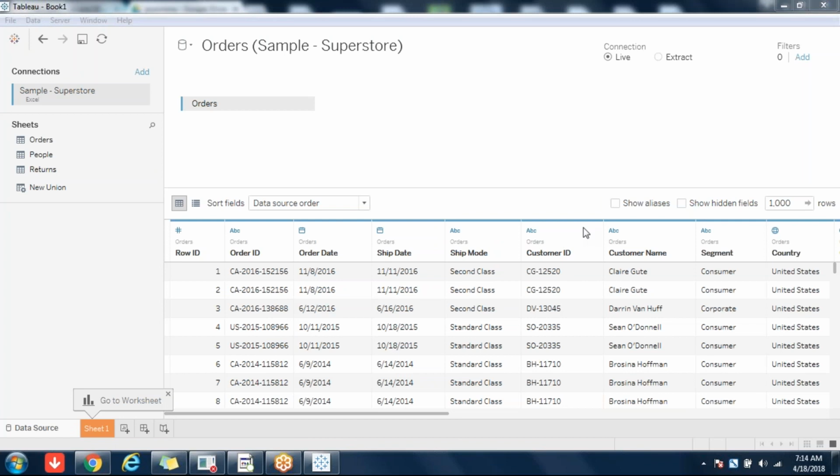So blending is combining data from two different data sources, whereas joining is between two tables in the same source. Between two tables in the same source is joining, whereas blending is between two different data sources.